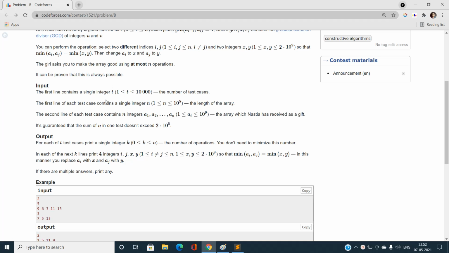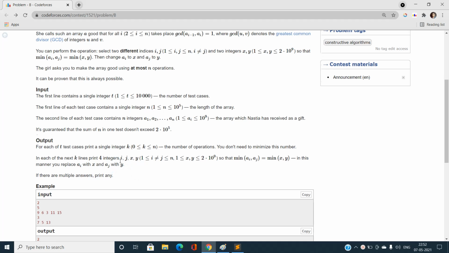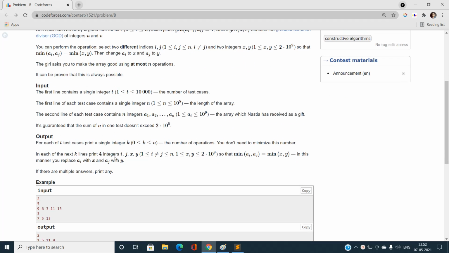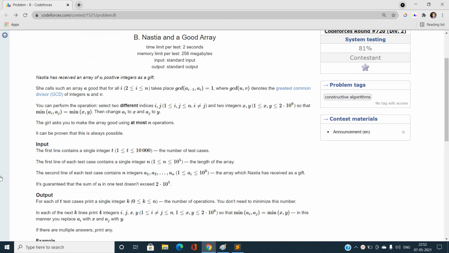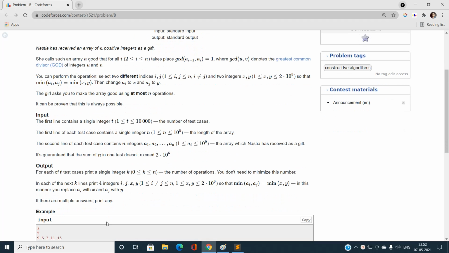First we print k, denoting the number of operations, and then k lines with four integers each describing the operations. Note that we are not going to print the minimum number of operations, but an answer with at most n operations. Can we do this or not? It can be proven that an answer always exists, and then we print the sequence of operations.